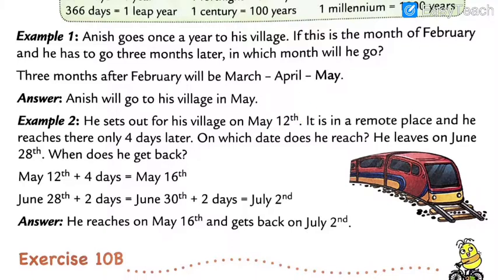Here is 12th May. 12th May plus 4 days: after 12th May, 13th May, 14th May, 15th May, and 16th May is equal to 4 days. So May 16th. Then May 16th to 28th June. After 2 days it will be June 30. So June 30 plus 2 more days: July 1st and July 2nd. So the answer is, he reached on May 16th and got back on July 2nd.